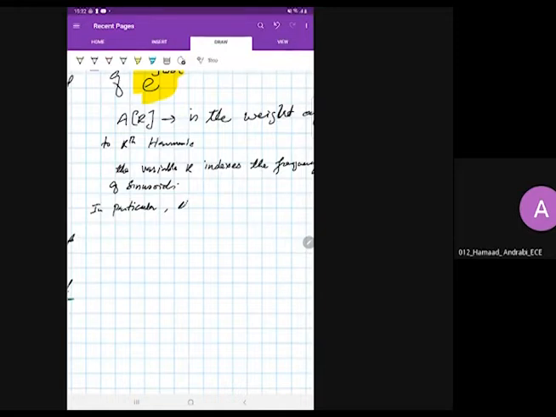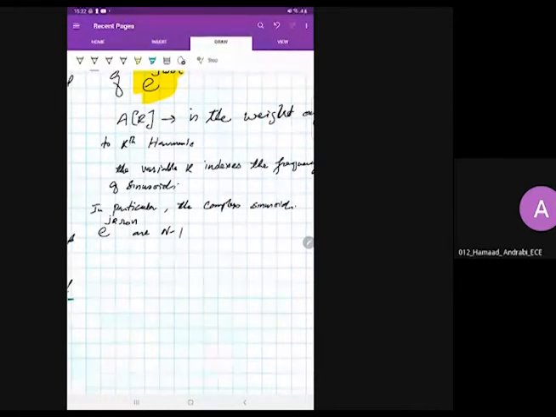So in particular to this discussion, we say that the complex sinusoids, which are represented by e raised to the power j k omega naught n, which is actually the kth harmonic, are n periodic.